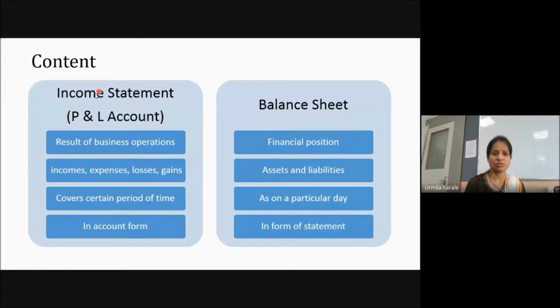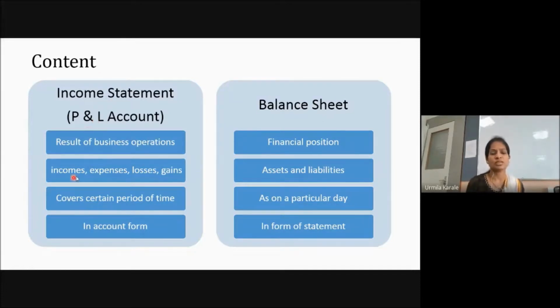Now you can see what the income statement includes and what the balance sheet includes. The income statement shows whatever has happened in the business. That is, we are talking about production and sale. Purchase of raw material, production being carried out, and then sale taking place. All that will get reflected in your profit and loss account.